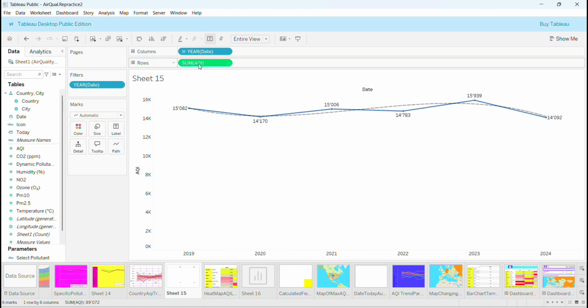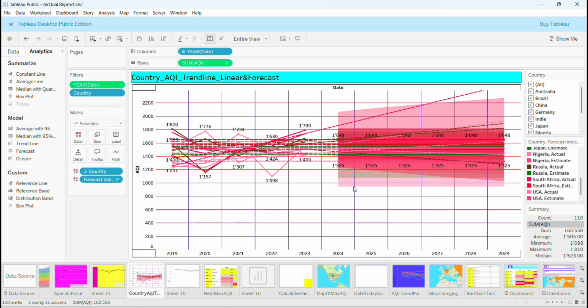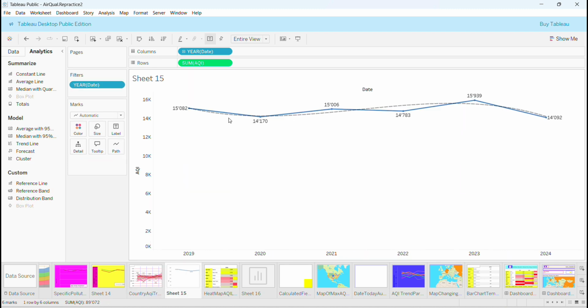So I'm going to get that in the row shelf, and as you can see, we already have a trend line. I'm just going to show you how you do it. When you want a trend line, you have to go by Analytics. It was automatic because I already had it here, so the system just assumed I wanted it again.